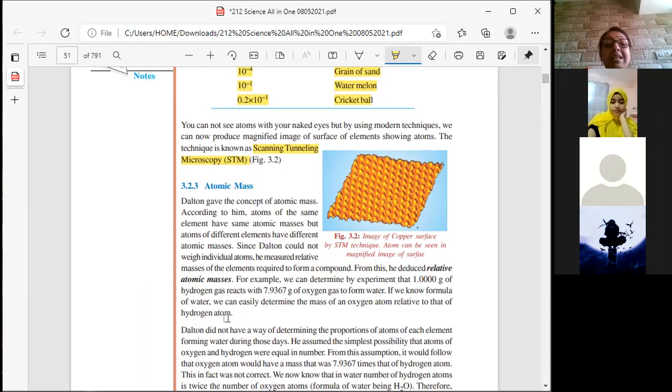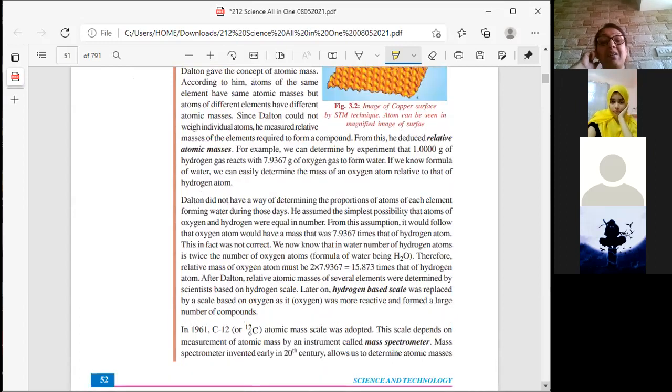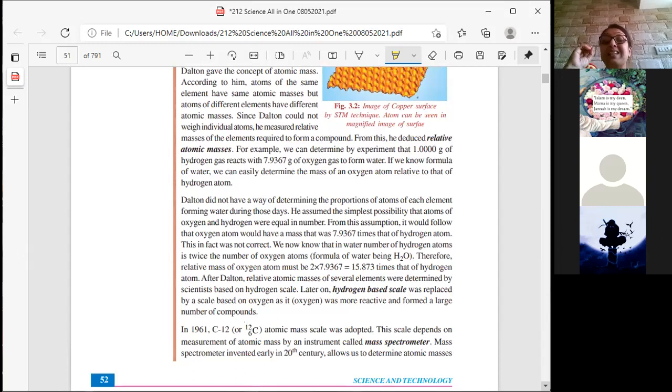Dalton did not have a way of determining the proportion of atoms of each element forming water during those days. It was not possible for him to tell you the exact proportion. He assumed the simplest possibility that atoms of oxygen and hydrogen were equal in number. Initially, he thought they were equal in number.